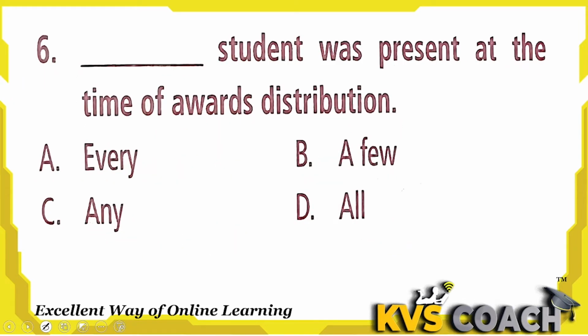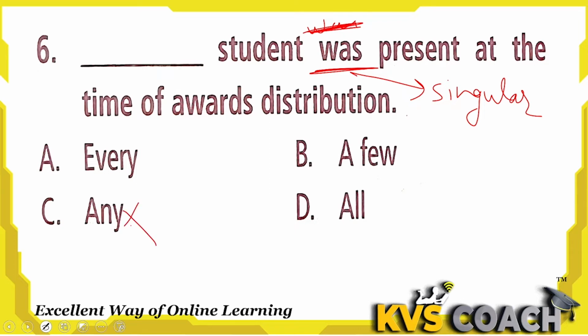Next: dash student was present at the time of award distribution. Look, it is given "was", which means it is singular, not plural. Student was is written, not were. If there were "were", then it would be plural, but here it is singular. So any cannot be used. It is not a question and it is not a negative sentence. A few is plural and all is also plural, but here I need to use singular.